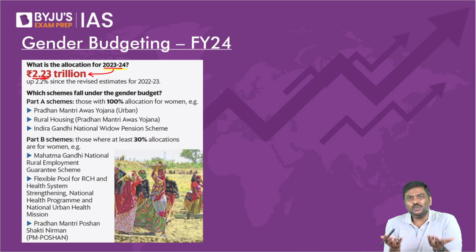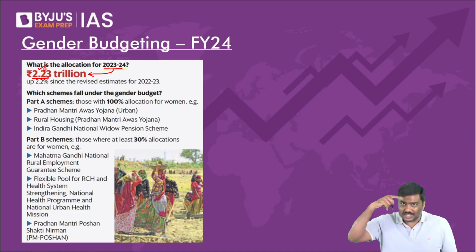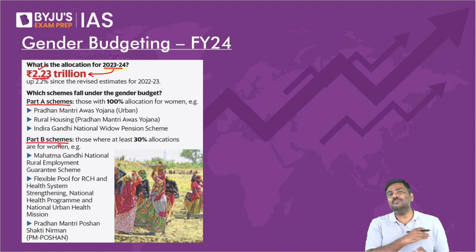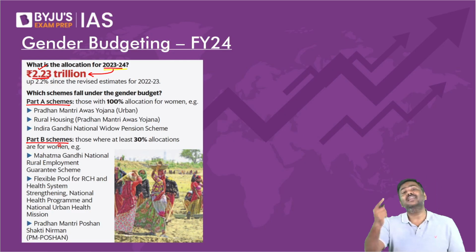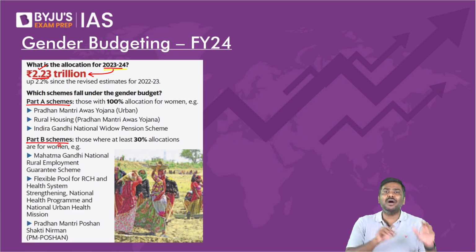But what is this 2.23 trillion rupees? This much amount of expenditure will be incurred by the government to promote gender equity in Part A schemes as well as Part B schemes. Now, please do not learn everything here by heart. Remember one example of a Part A, remember one example of a Part B. But why do we divide that into Part A and Part B?